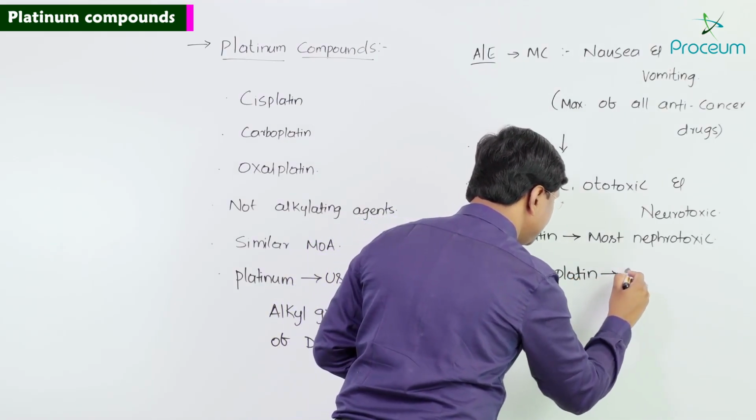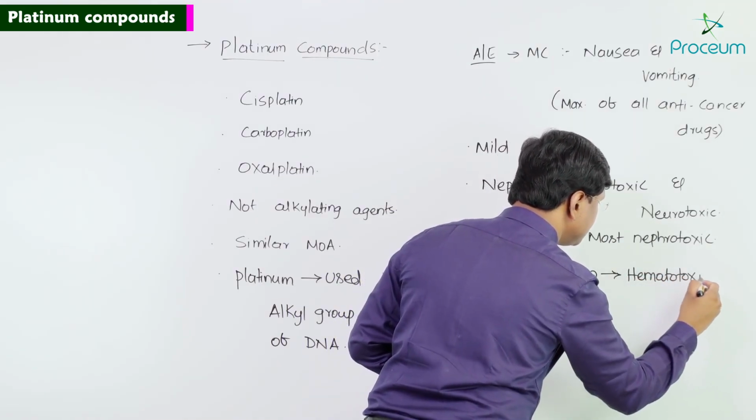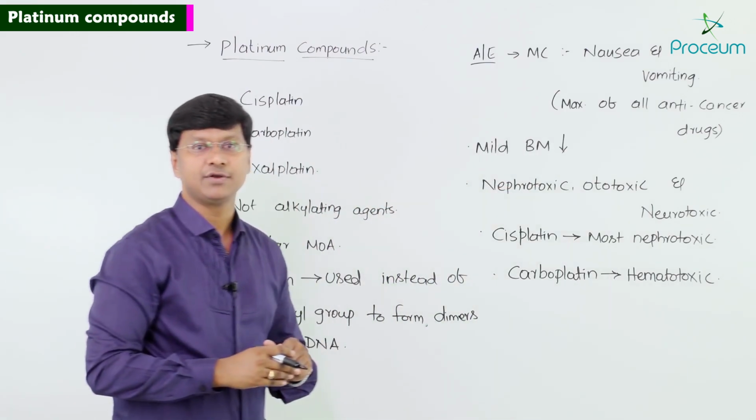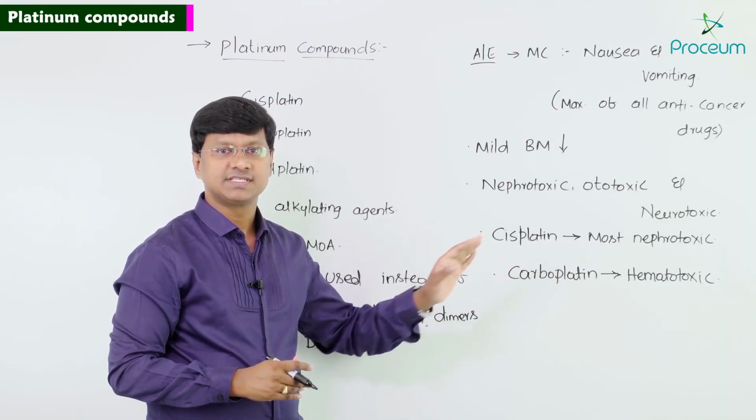Hematotoxic in the sense it is a bone marrow suppressant.